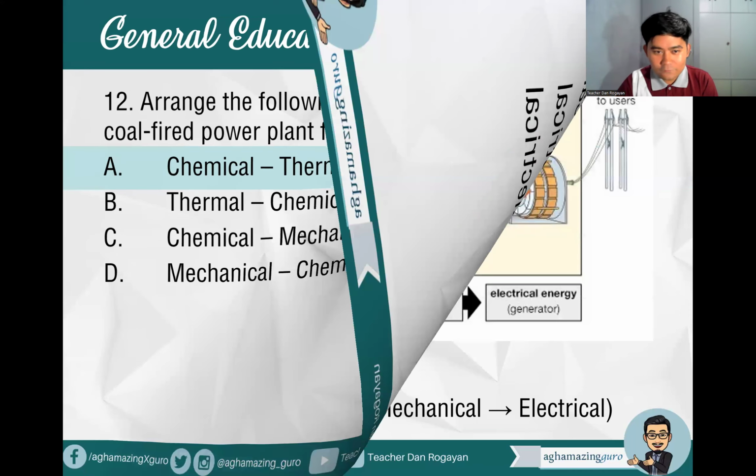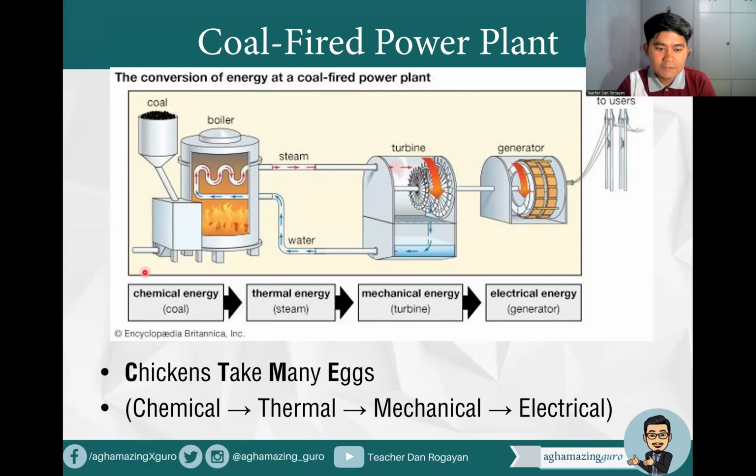So in a coal-fired power plant, as you can see here, the coal is a source of chemical energy, then it will produce steam, which is thermal energy. Then the turbine is mechanical energy, and the generator, electrical energy. If you are having a hard time remembering that, you can say: chickens take many eggs. Chemical, thermal, mechanical, electrical. So that's the arrangement for a coal-fired power plant.